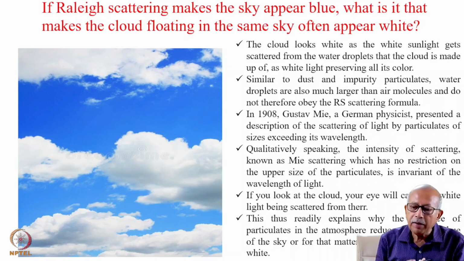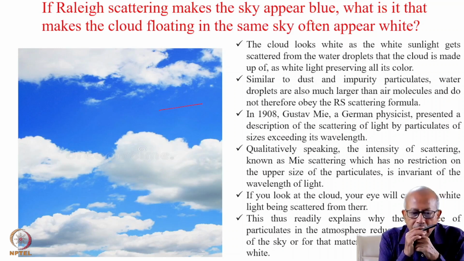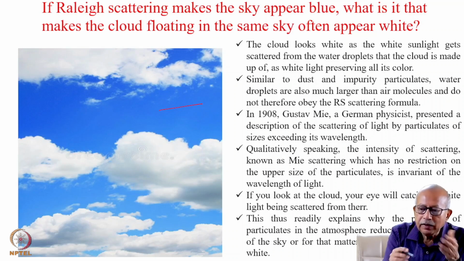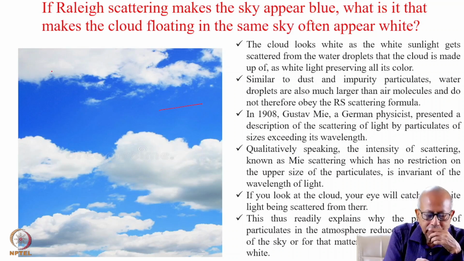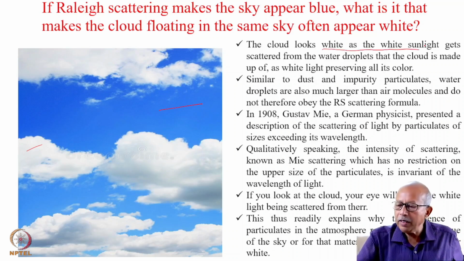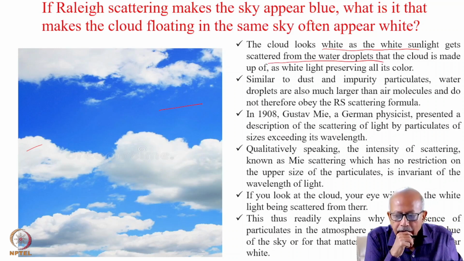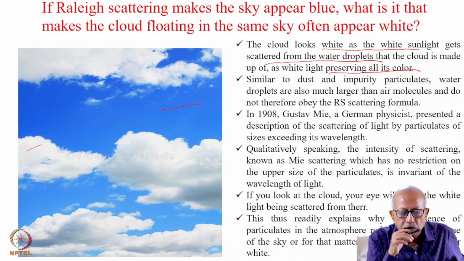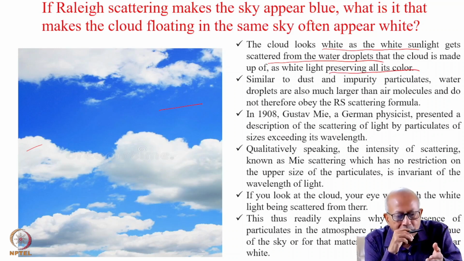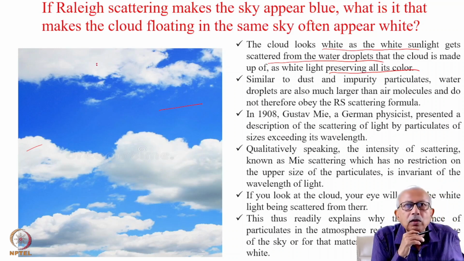Well, we can ask a question here. If Rayleigh scattering makes the sky appear so blue, what is it that makes the cloud floating in the same sky appear so white, milky white? If the cloud looks white, that means the white sunlight gets scattered from the water droplets that the cloud is made up of as white alone, preserving all its color. So white sunlight must be scattered from this as white. That's why we see the cloud as white.